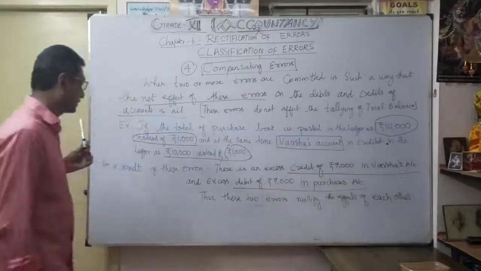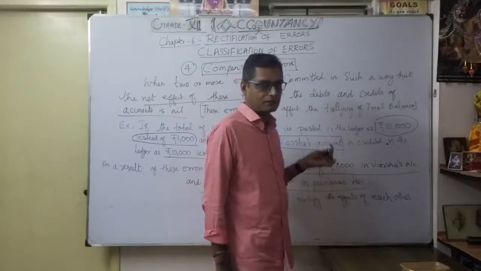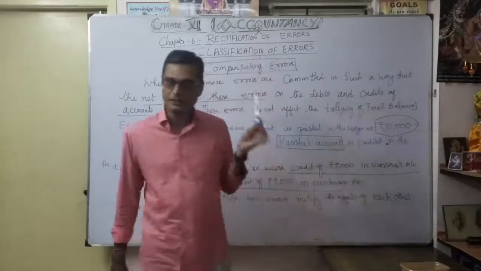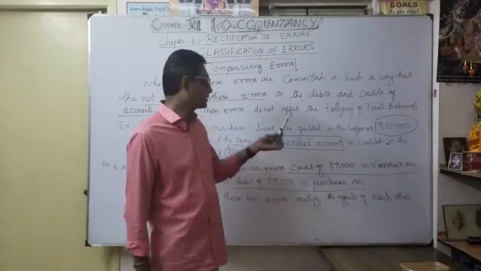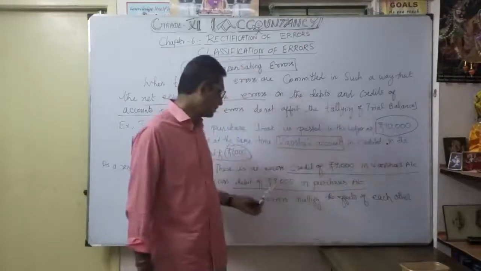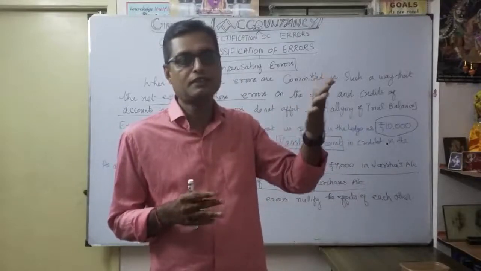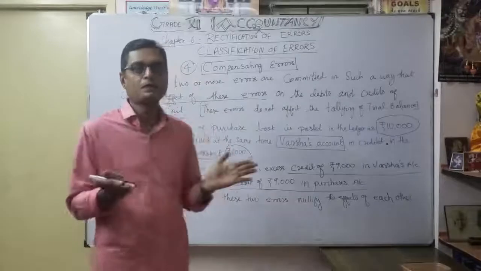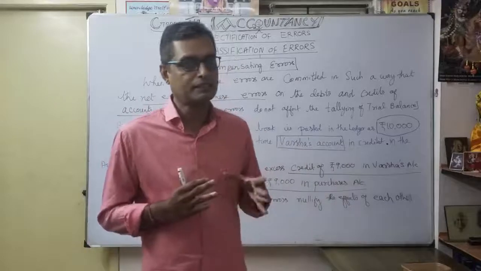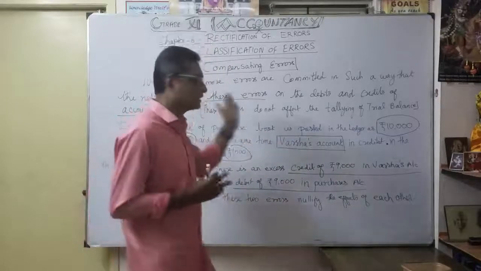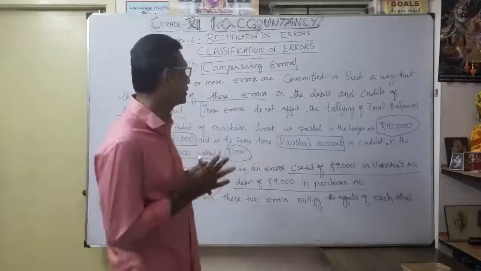That is very important, you have to understand. Instead of 1,000, an excess of 9,000 was accounted. Instead of 1,000, they entered 10,000, so a 9,000 difference in the supplier's account. Similarly, instead of 1,000, they entered 10,000 in the purchase account, so again a 9,000 difference on the purchase account debit side. Now understood, our debit and credit both sides have 9,000 excess, and automatically it becomes nil. So it will never affect our trial balance. The compensating error never affects the preparation of the trial balance. That's why, as the error occurred on both the debit and credit sides, it becomes nil, and it is called compensating errors.